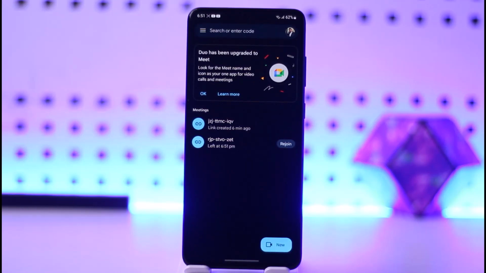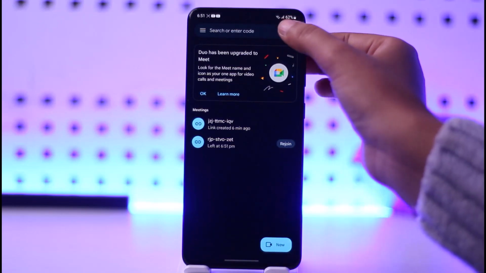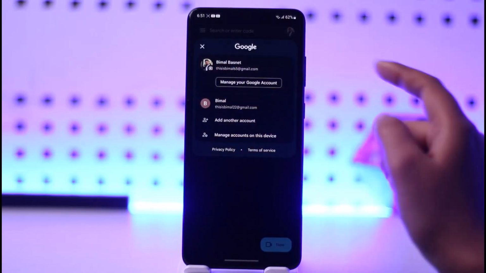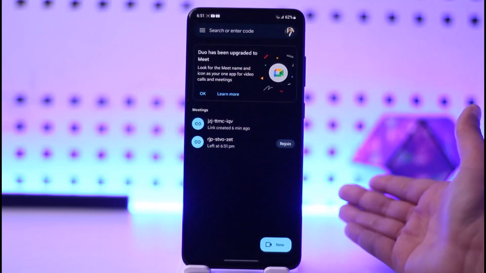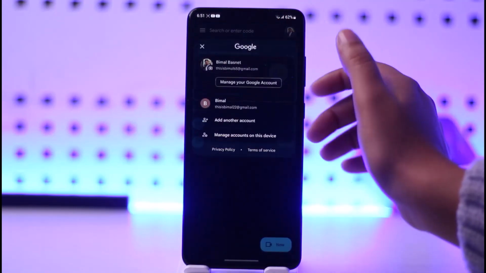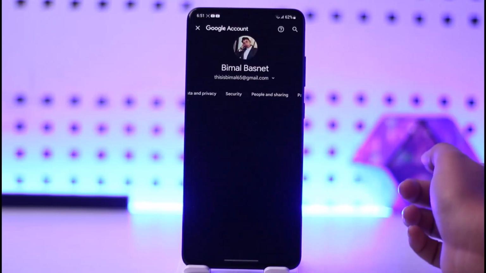So for that matter, the thing that you have to know is that Google Meet simply accesses your Google account. Whatever display name your Google account has, we can tap on our account on the top right corner and you can see our display name is Bimal Basnet over there, right? If you want to change our display name, what we have to do is again tap on this account on top and tap on manage your Google account.